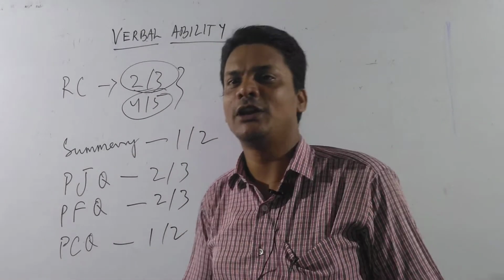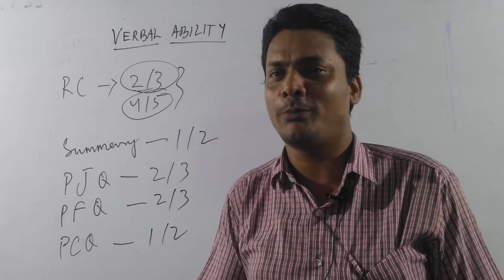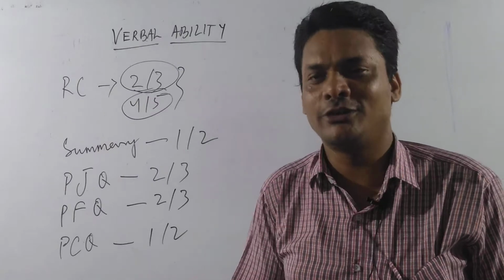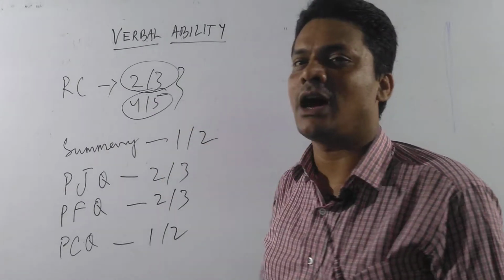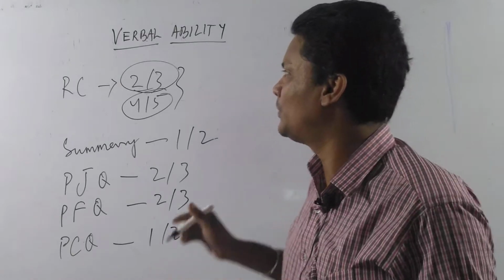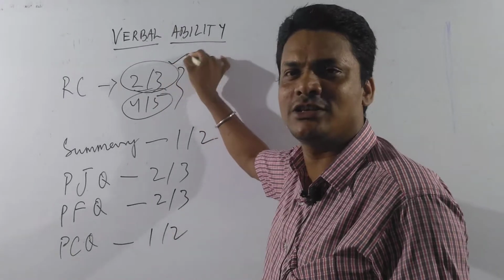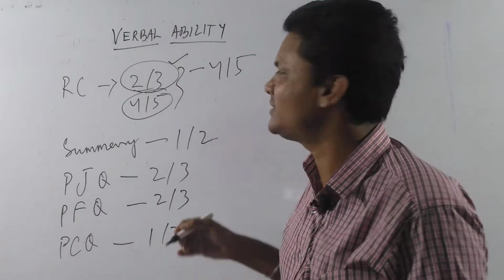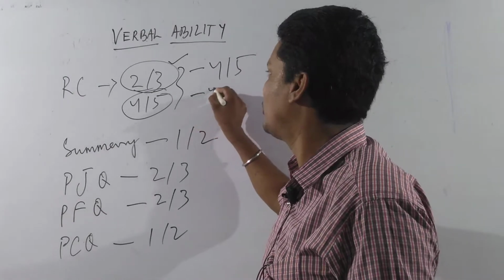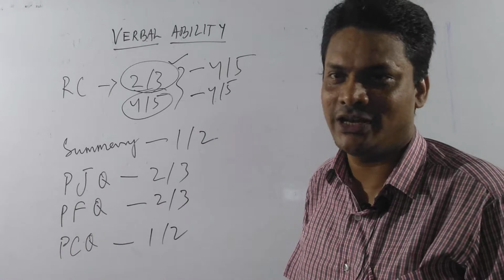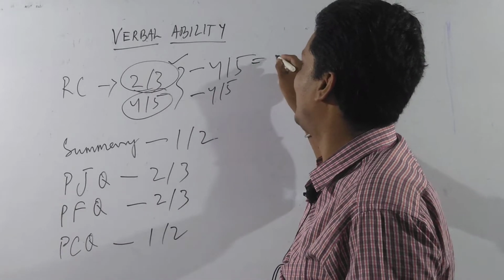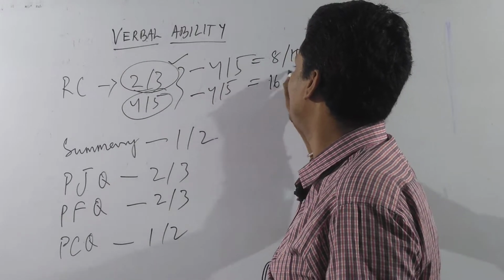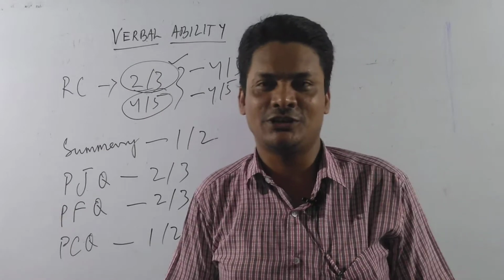So in that case, if the number of questions is like 34, 40 or maybe 50, or in some of the exams they give you 100 questions, the questions are segregated like that. In reading comprehension, if the passages are 2 to 3, we generally find 4 to 5 multiple choice questions from each passage. It means you may get 8 to 10 questions, or you may get 16 to 20 questions from the passages.